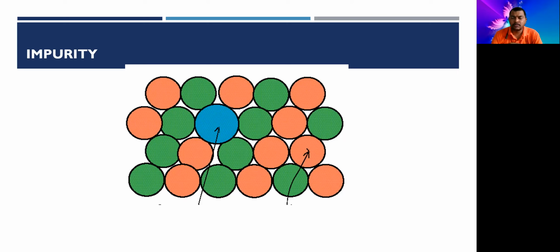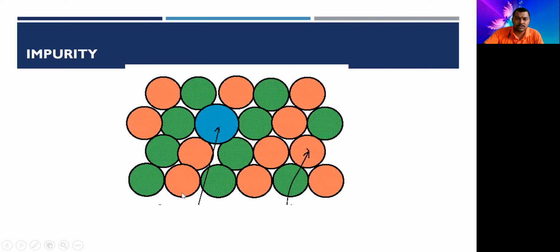We have two types of semiconductors: intrinsic and extrinsic. Intrinsic semiconductor is in its pure form, whereas the impure form of a semiconductor is called the extrinsic semiconductor. So when a certain amount of impurity is added to a pure intrinsic semiconductor, then it becomes an extrinsic semiconductor.